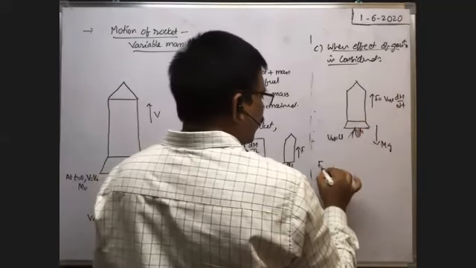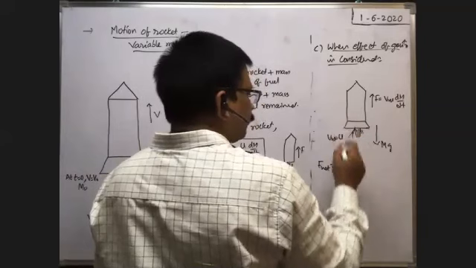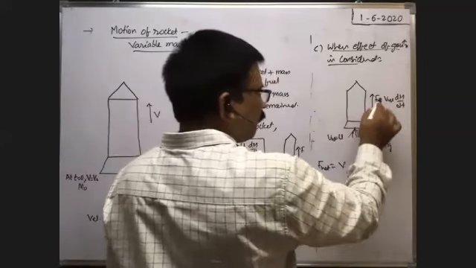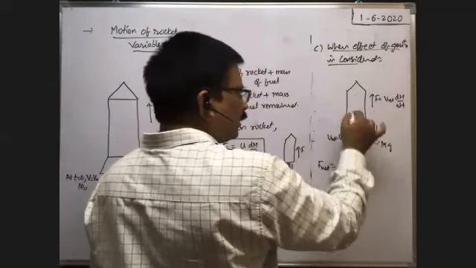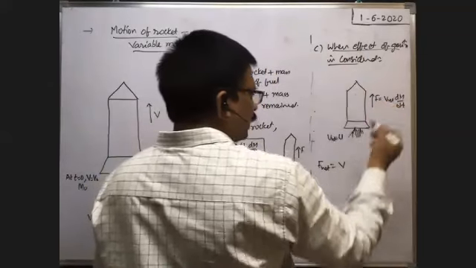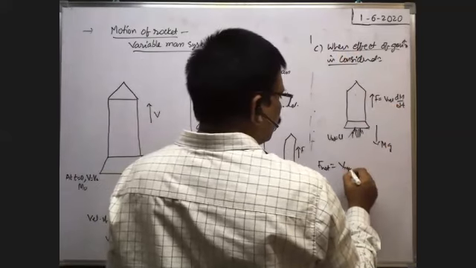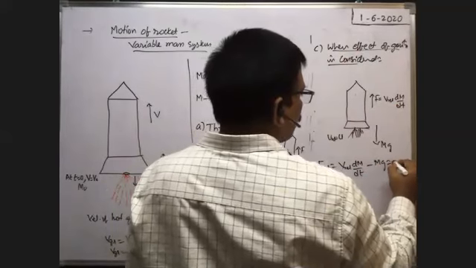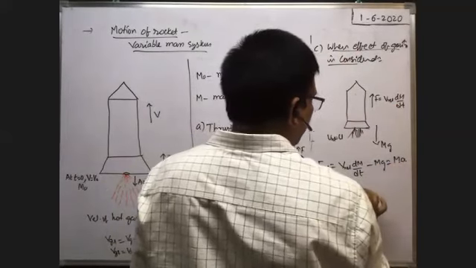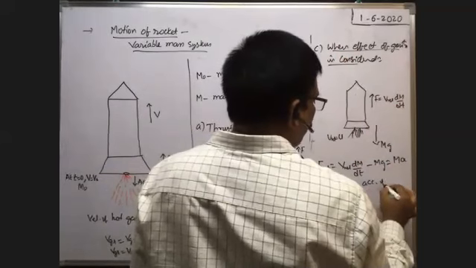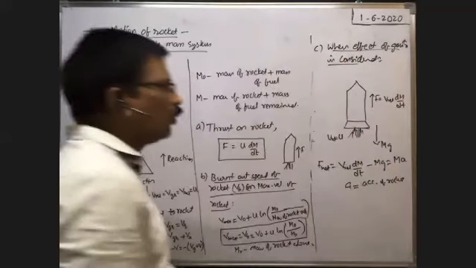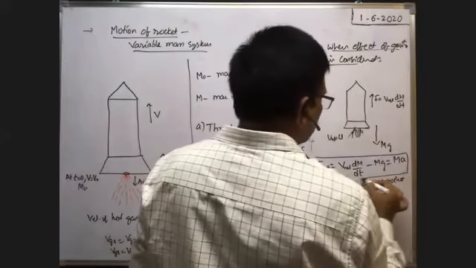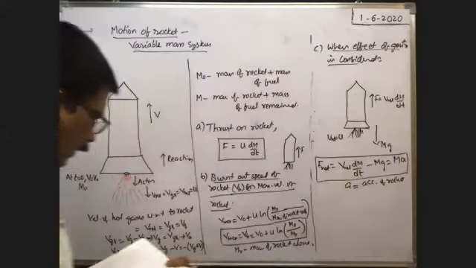What is the net force that acts on the rocket? At that instant, the net force on the rocket is equal to the thrust on the rocket minus mg. Definitely, only when the thrust on the rocket is greater than the weight will the rocket move upwards. That's why this will be greater. So v relative into dm by dt minus mg is equal to the mass of the rocket into the acceleration of the rocket, where a is the acceleration of the rocket. In this way, we can write the net force that acts on the rocket.